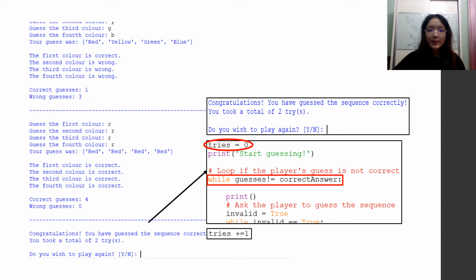My game source code is encased in a while loop so that the player can choose to play again. At the start of each game, the number of tries the player has taken to guess the sequence is set to 0. After each time the player attempts to guess the 4 colors of the sequence, the number of tries will increase by 1 due to the try += 1 added at the end of the loop. The number of tries will stop increasing when the player guesses the correct sequence and the loop breaks. After the player has finally guessed the correct sequence, a congratulating message will be displayed along with the number of tries they took. The game will then ask if the player wishes to play again.